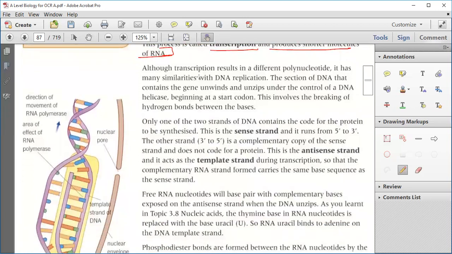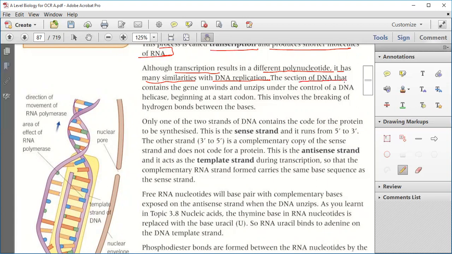Now, although transcription results in a different polynucleotide, it has many similarities with DNA replication. For example, if you take a photo, maybe it is blurred, maybe you were not able to make the whole sequence clear, but somehow it is similar to the DNA. Although transcription results in a different polynucleotide, it has many similarities with DNA replication.